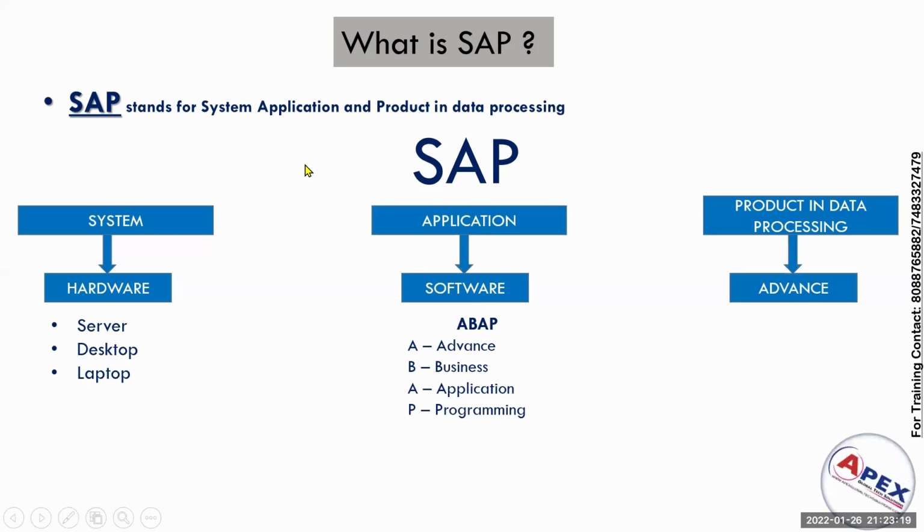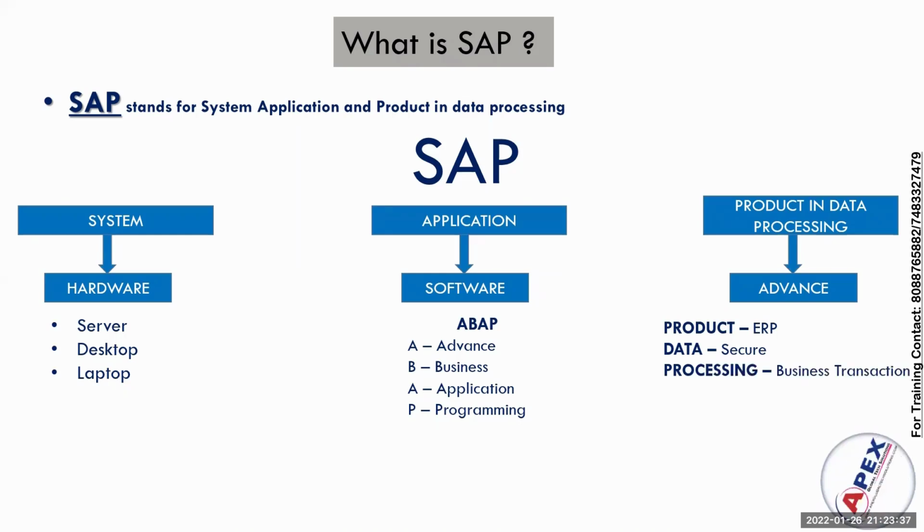So next, this is advanced. So product means ERP product. See, SAP is an ERP software. SAP is an ERP product. And data means secure data. Data means organization data, any data. Next, processing, that is business transaction.